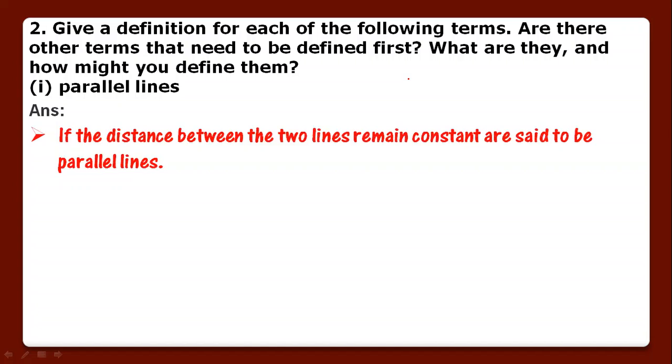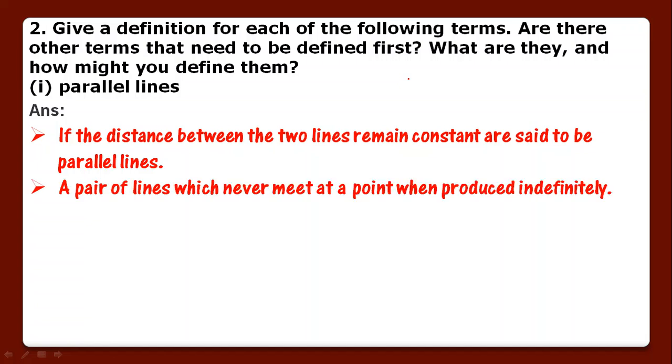We'll define it. If the distance between two lines remains constant, they are said to be parallel lines. A pair of parallel lines never meets at a point when produced indefinitely. A pair of lines which, however much we produce them, will never meet at a point. They will never meet at any one point because the distance between them will always remain constant.